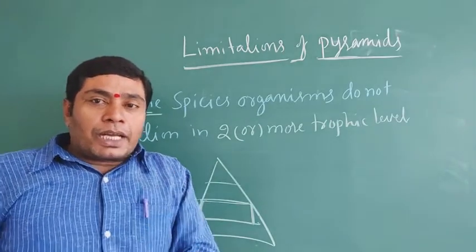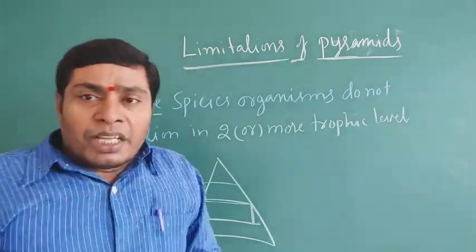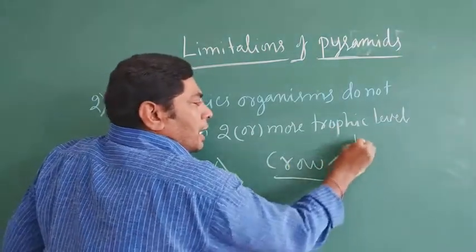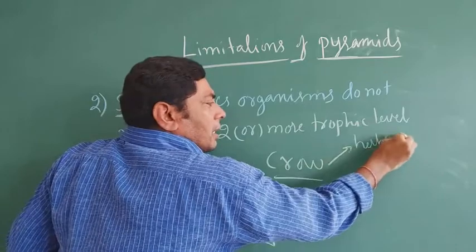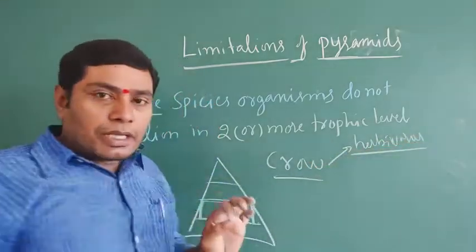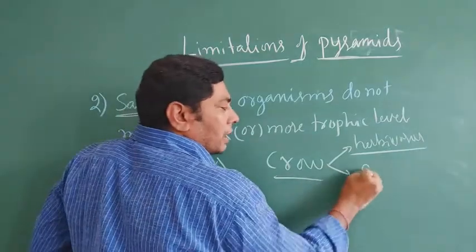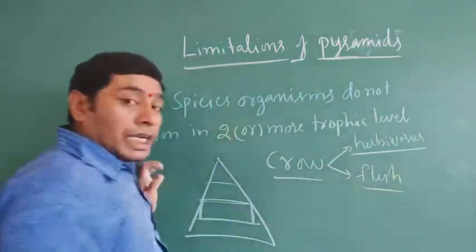For example, the crow is a herbivore sometimes, depending on the seeds of plants, and sometimes it depends on flesh, meat or insects.